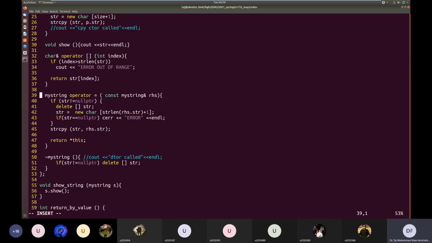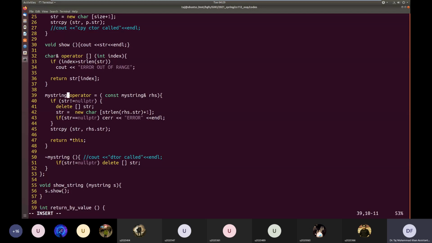So here the assignment operator is returning not by reference but by value. I think we changed it to that when Mohammad Fari asked some question, and we changed this to value instead of returning by reference.